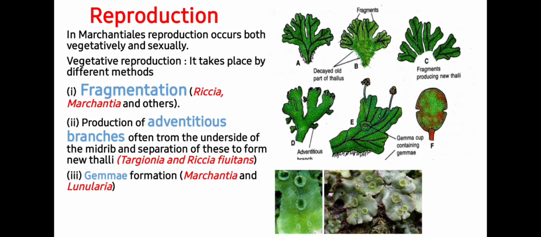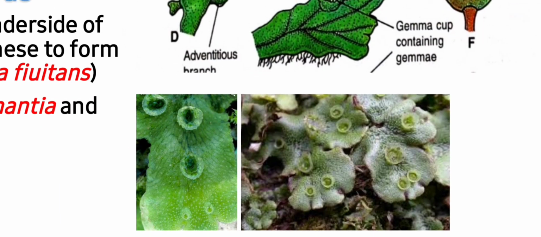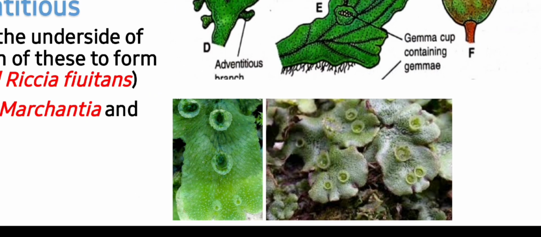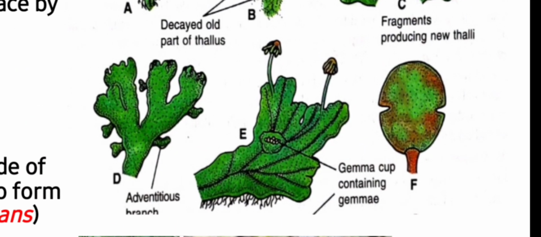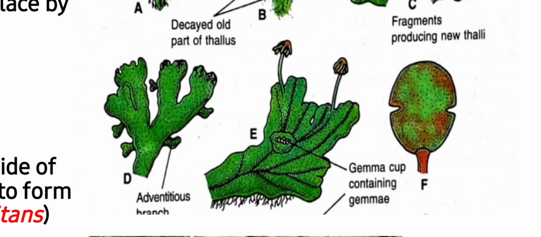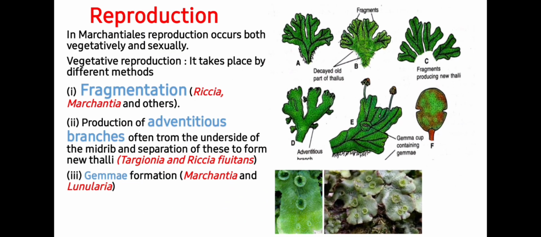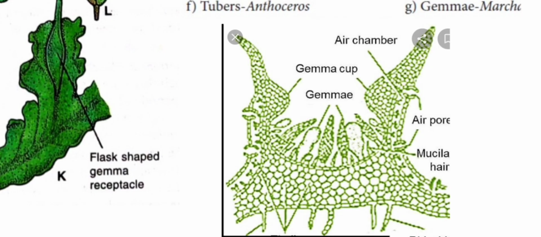The third means of vegetative reproduction is by formation of gemma cup, and it is the most prominent means of reproduction in Marchantiales. For example, in Marchantia and Lunularia. As you can see in the image, they are cup-like structures produced on the dorsal surface, and a single gemma appears 8-like in structure. Gemmae are produced inside the gemma cup.